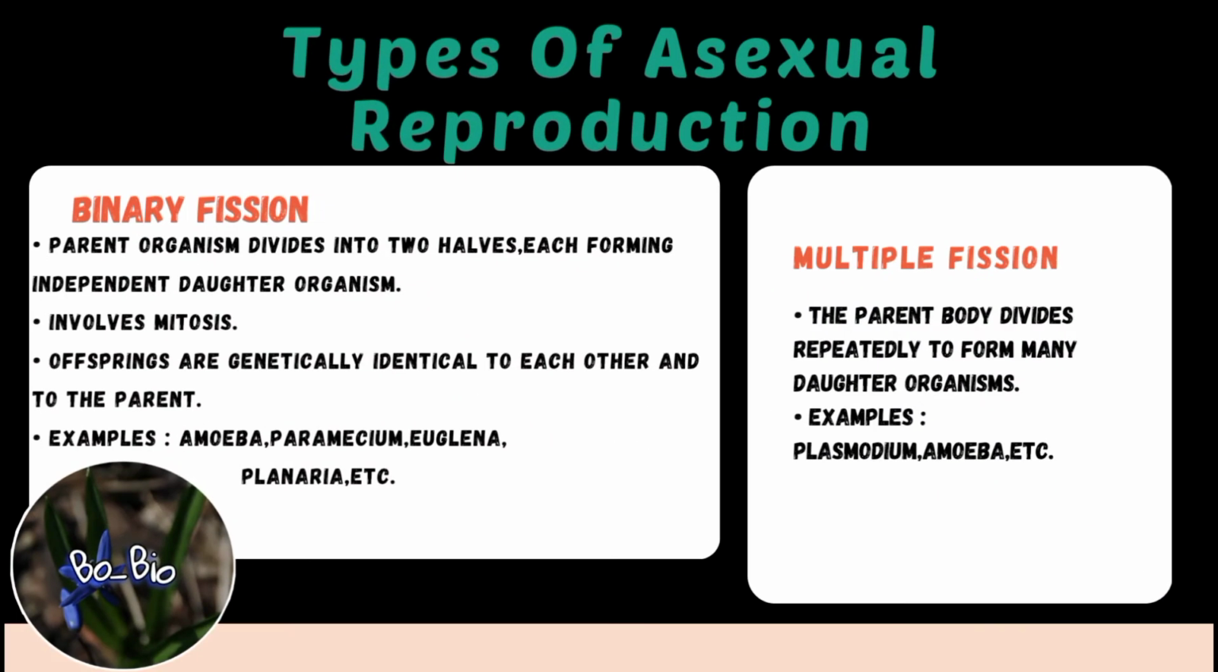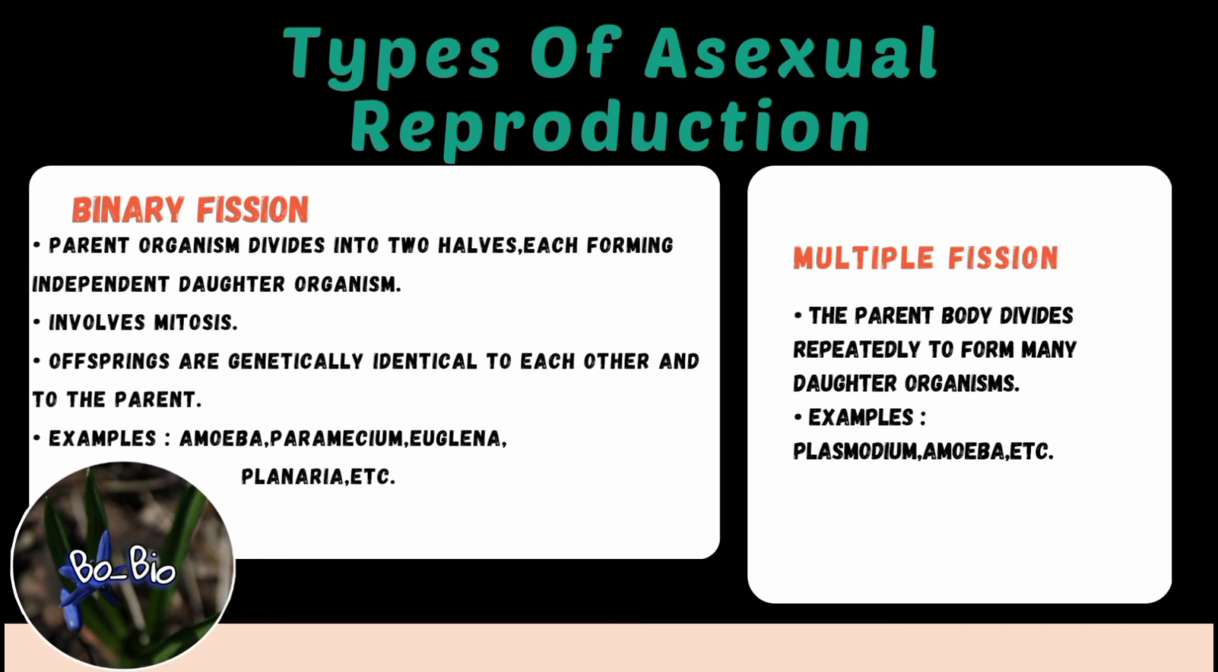Further, going in detail, asexual reproduction can be of different types. We will start with binary fission. In binary fission, the parent organism divides into two halves, each forming an independent daughter organism. This process involves mitosis, that is, direct cell division. Offsprings are genetically identical to each other and to the parent. Some examples of organisms showing binary fission are amoeba, paramecium, euglena, and planaria.